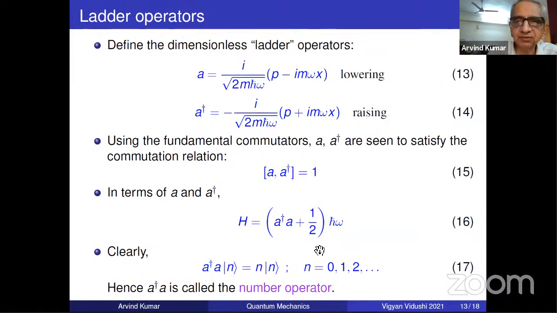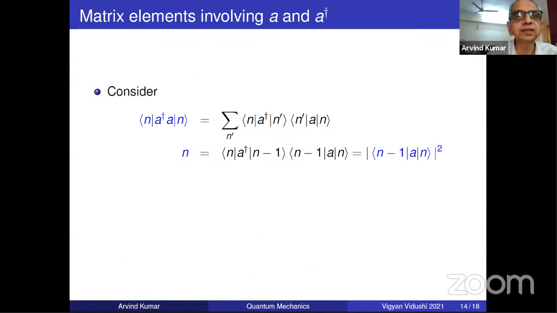It actually means number of something, but here number is just how many steps up the ladder from half h cross omega. The first, n equal to 1, will be 3 by 2 h cross omega, n equal to 2, etc. So this is a number operator. So this is mere elegance. We are doing no more physics than what we have already finished.